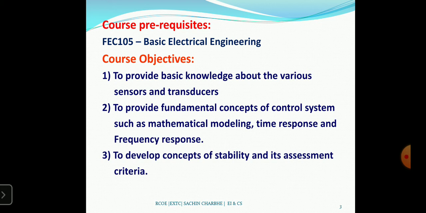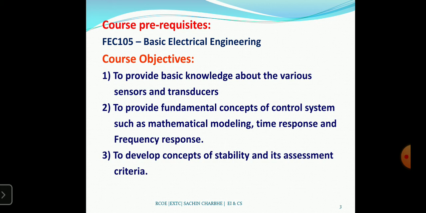Okay, so the first course objective is to provide the basic knowledge about the various sensors and transducers. In the first unit, you have to study the introduction parts. Then in the second unit, we have to study the sensors and transducers.